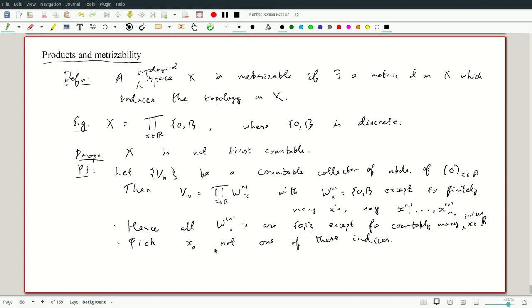And now if I look at the product, then V_n is not contained in U for all n, where U is going to be the product over x in R of Z_x, with Z_x being, I just take the subbasis element.